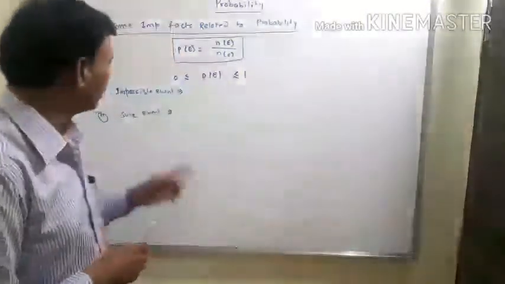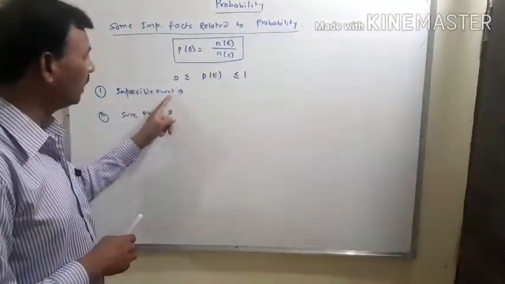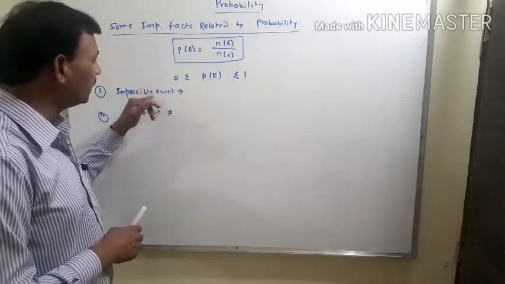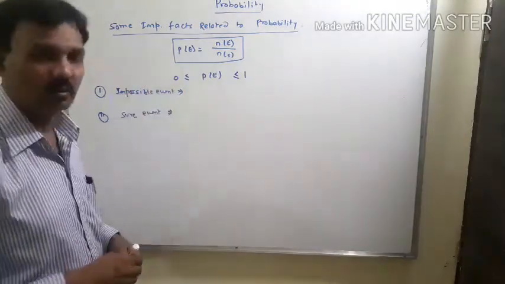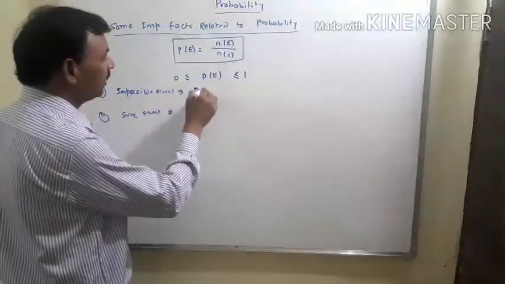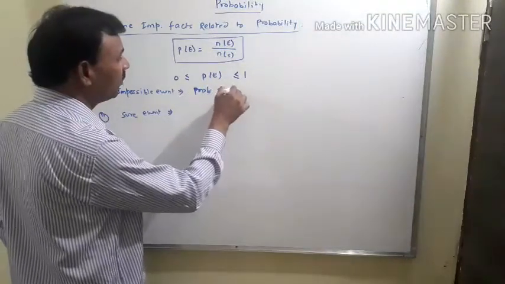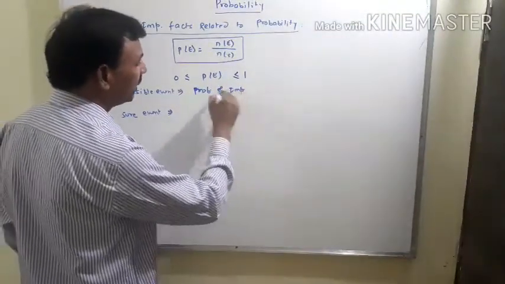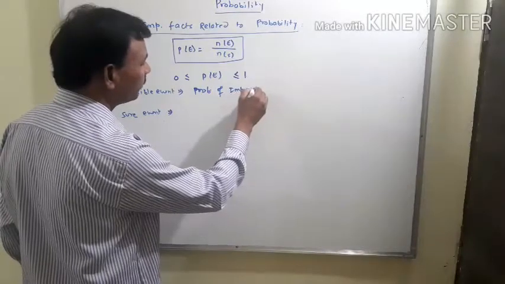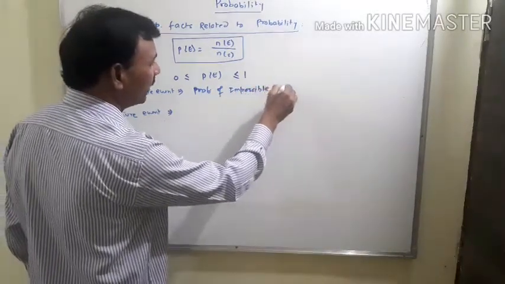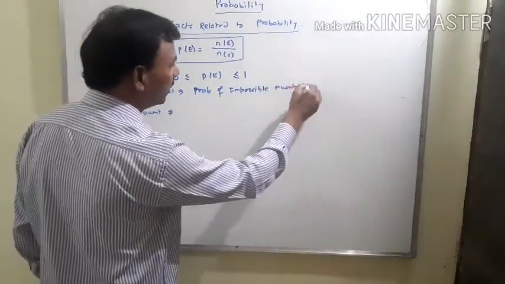So this type of event is known as an impossible event, and the probability of this type of event is 0. That means the probability of an impossible event is 0.